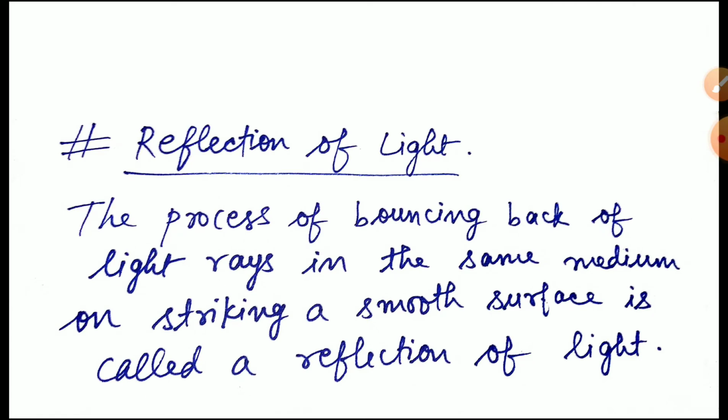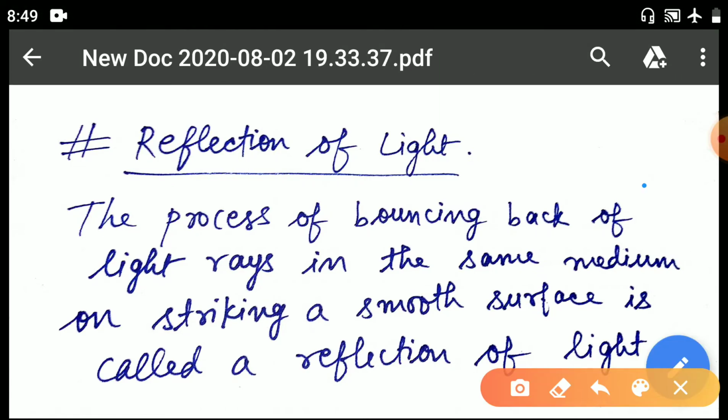Now the first main topic starts, the reflection of light. What do we mean by the reflection of light? The process of bouncing back of light rays in the same medium on striking a smooth surface is called reflection of light.